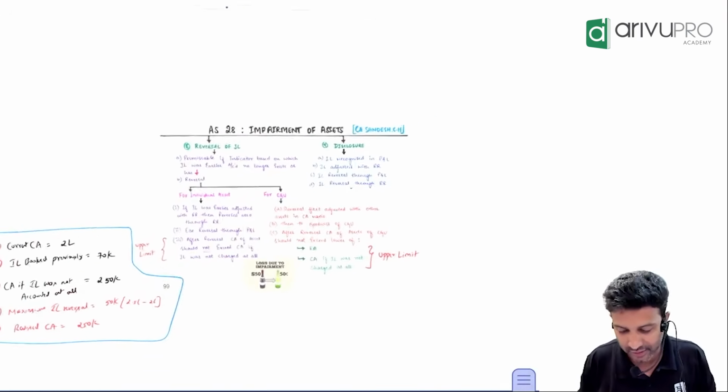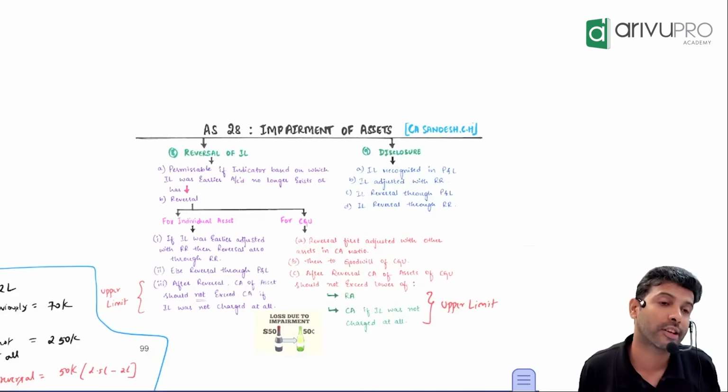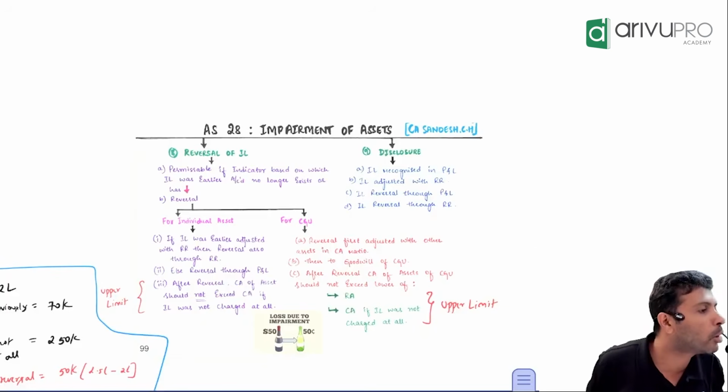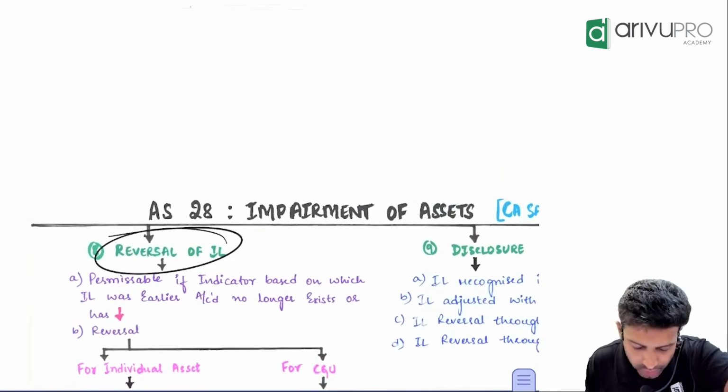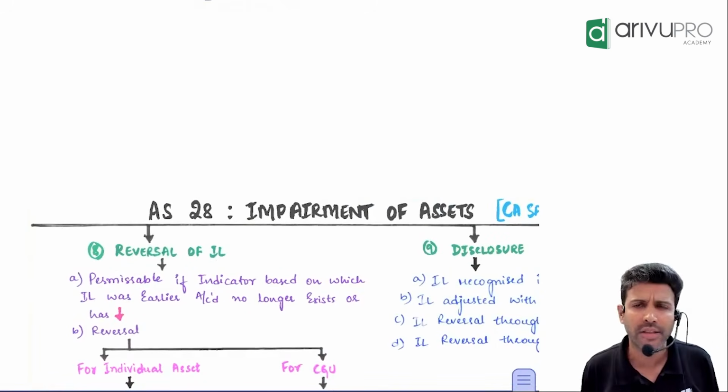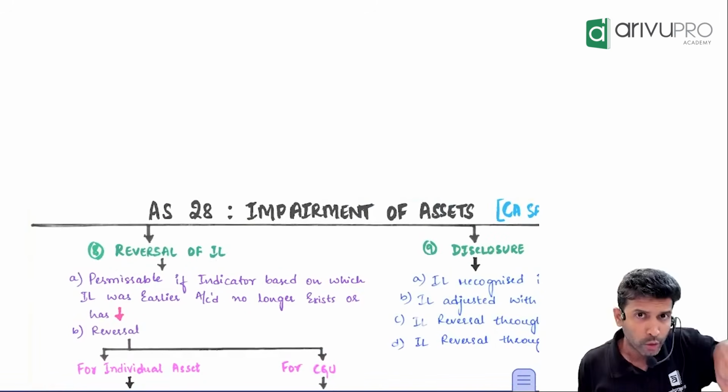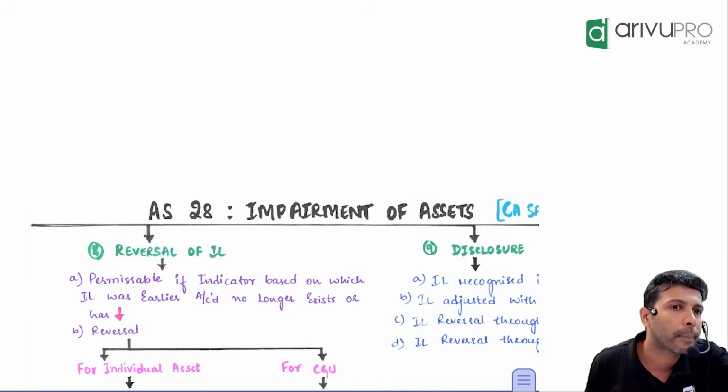Next one. Can you reverse impairment loss? So far we were talking about booking the impairment loss. Now we are talking about reversing it. Can you reverse impairment loss? Absolutely. When you booked the impairment loss, what was the main criteria you looked for?